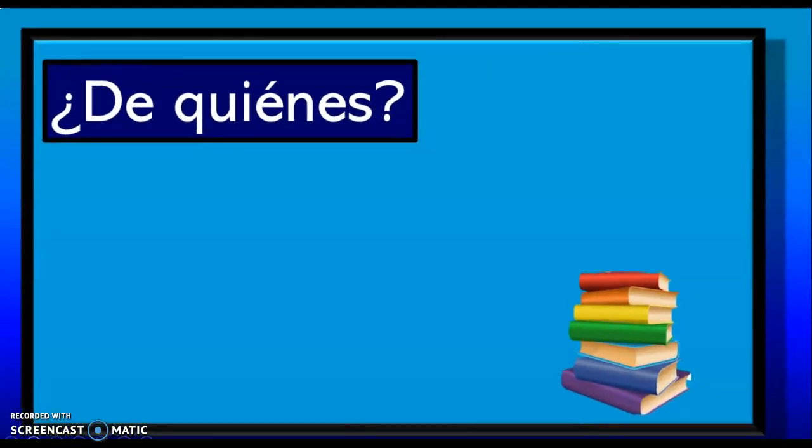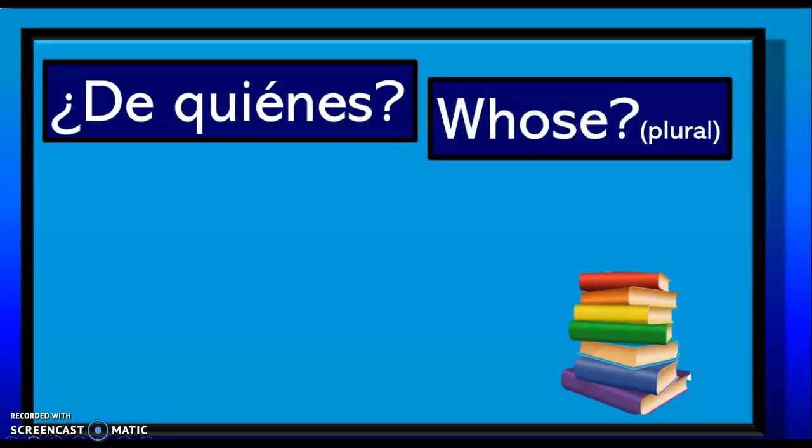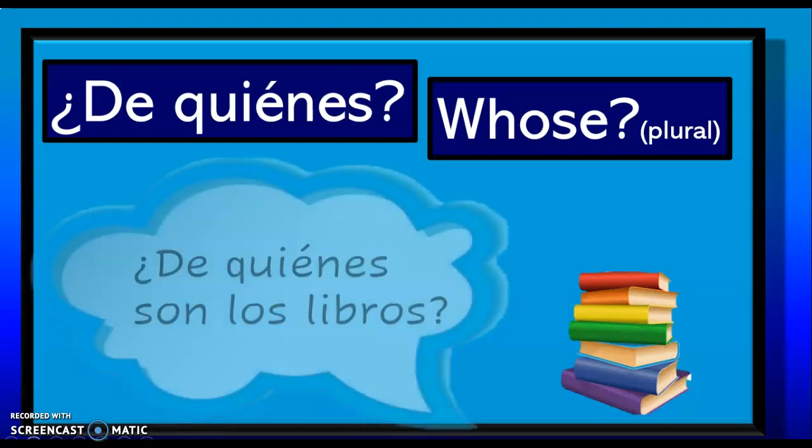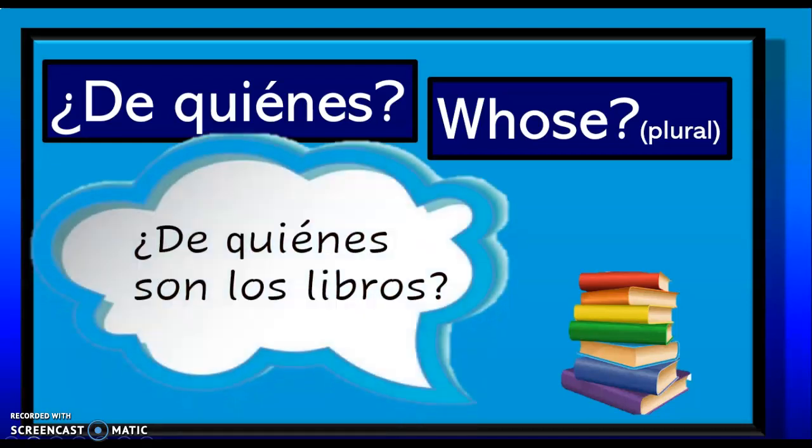If you take that word quién and make it plural, it becomes quiénes, whose. And again, we don't really have a plural form of this word, but in Spanish you can. So when you ask, ¿De quiénes son los libros? You're actually assuming that the books belong to more than one person.